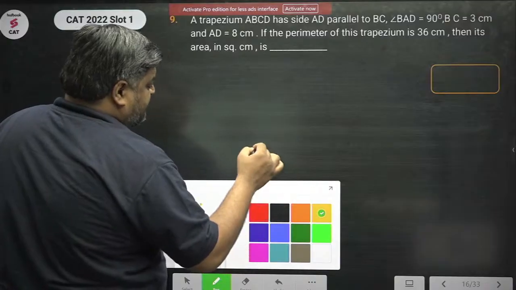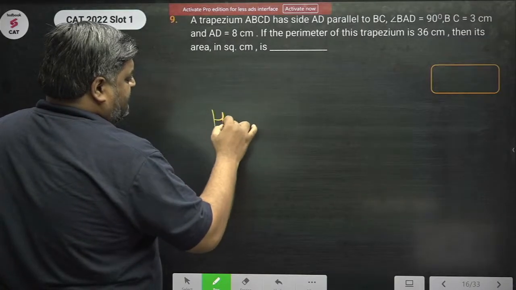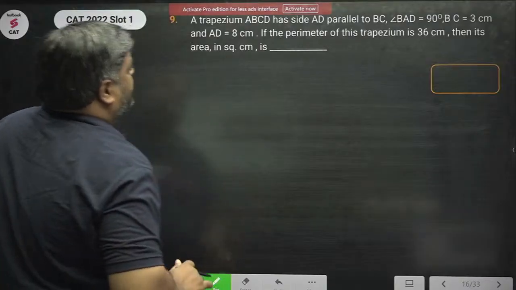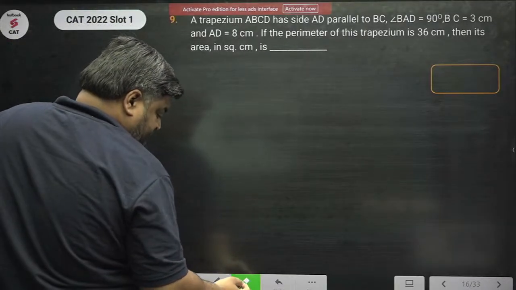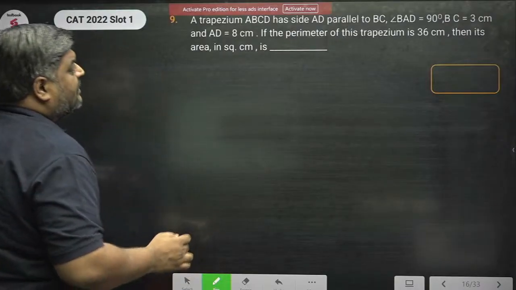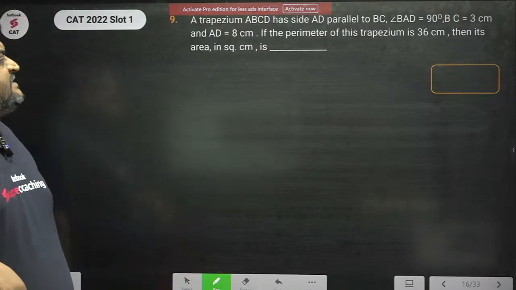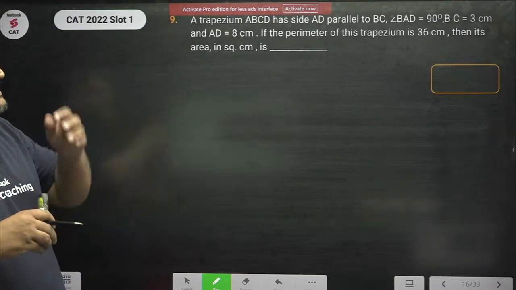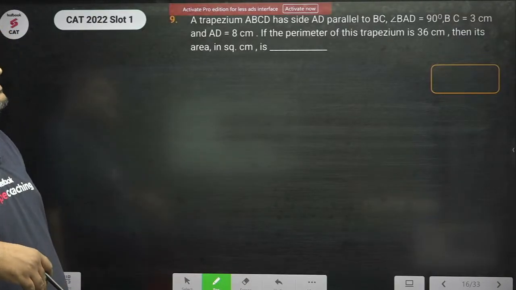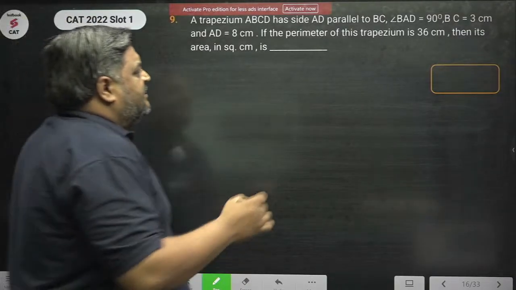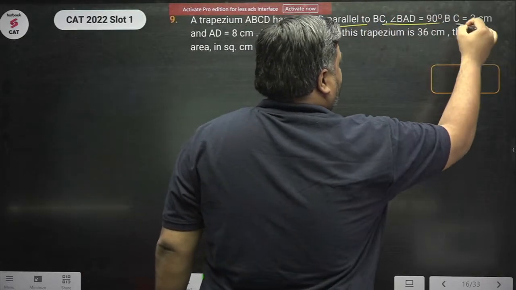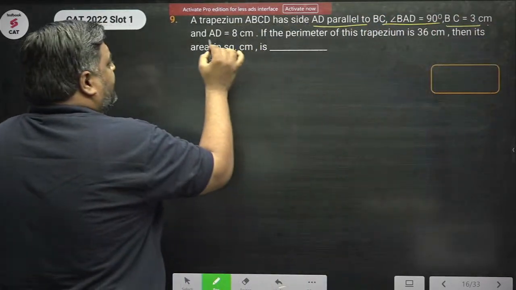Okay, let's start with the first question of the day. Check this out guys. Now this question says that there is a trapezium ABCD which has side AD parallel to BC. Also angle BAD is 90 degrees, AD is parallel to BC, angle BAD is 90, BC is 3, AD is 8.